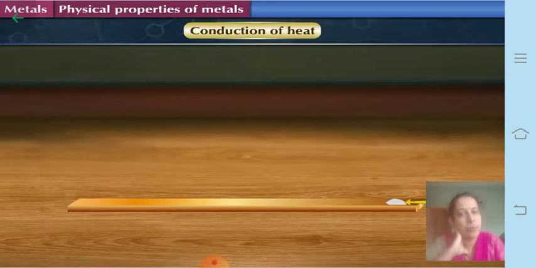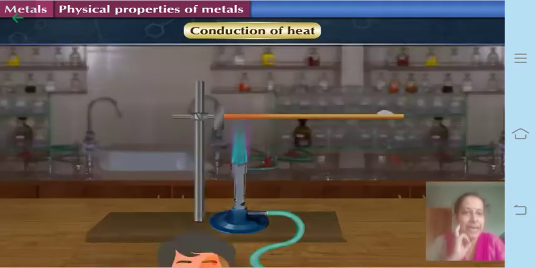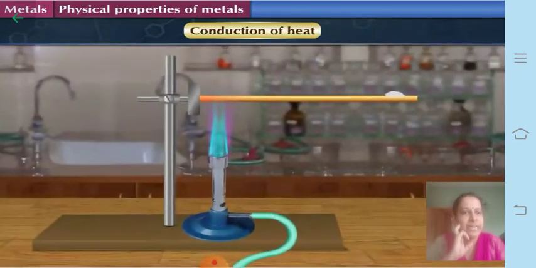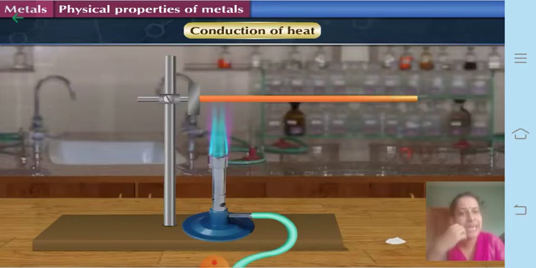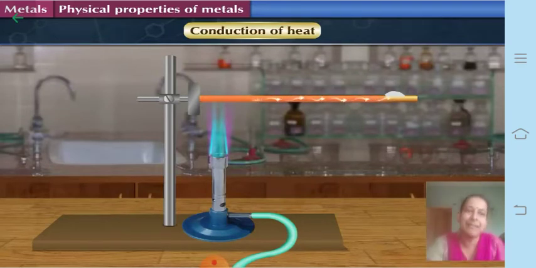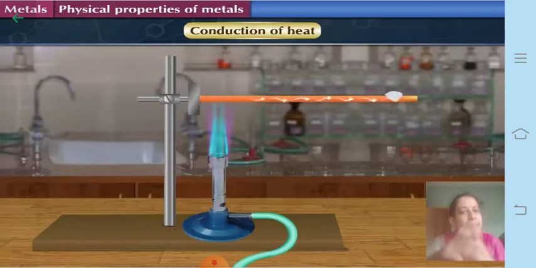You need to take a copper sheet like this and fix wax at one end. Now try to heat the other end of this copper plate. Now what do you observe here? After some time you will find that the wax starts melting and falls off from the copper plate. Now why does this happen? It is happening because there is conduction of heat. The heat is getting conducted, or transferred, from one end to the other end, which results in the melting of the wax.